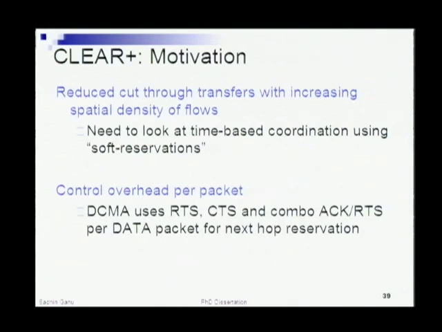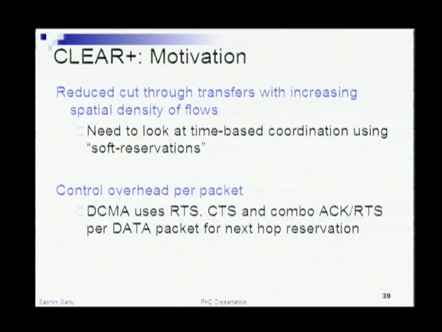So the burden of reserving the medium for the next hop access lies with the MAC protocol in our previous design, whereas the routing is just responsible for finding a path end to end, and that's it.